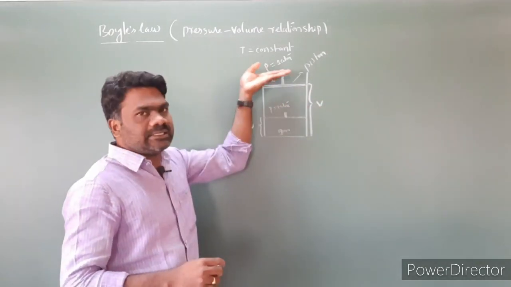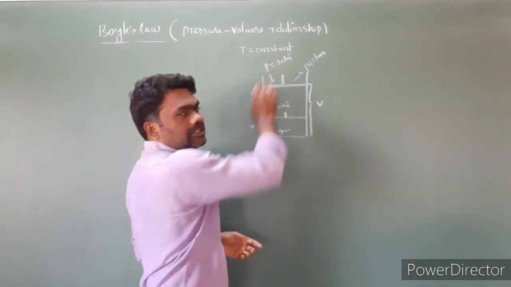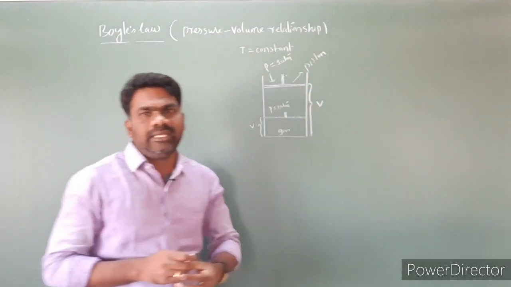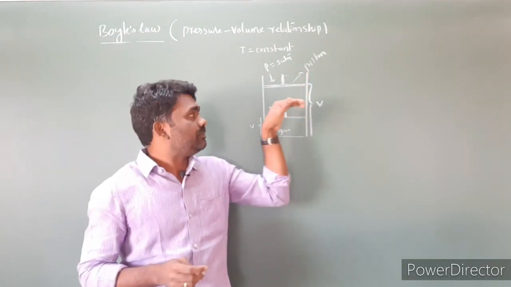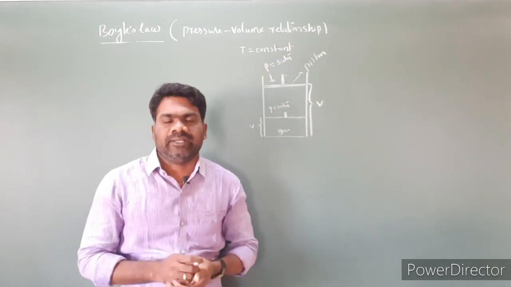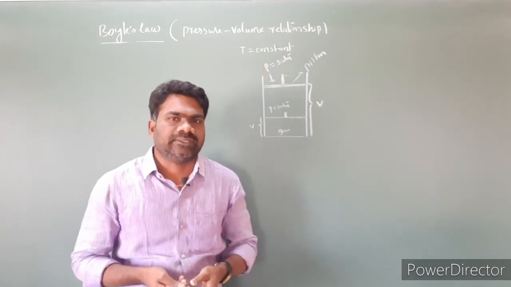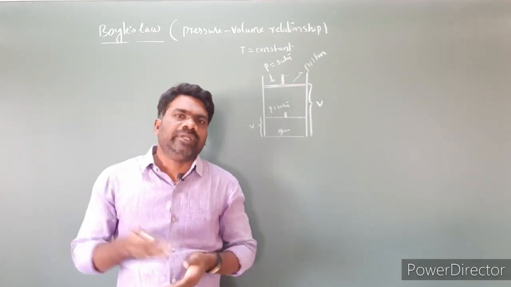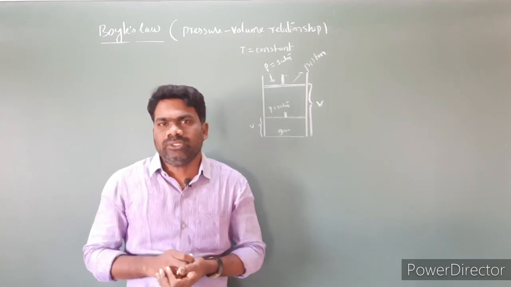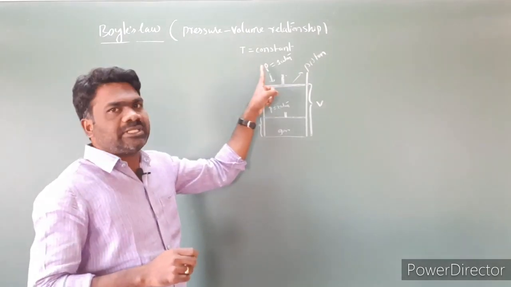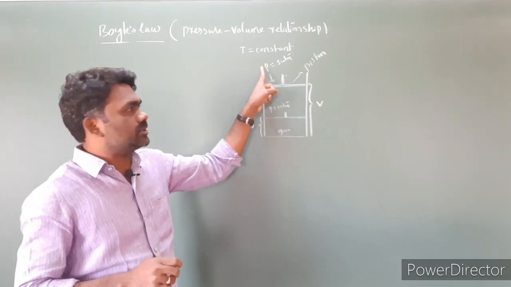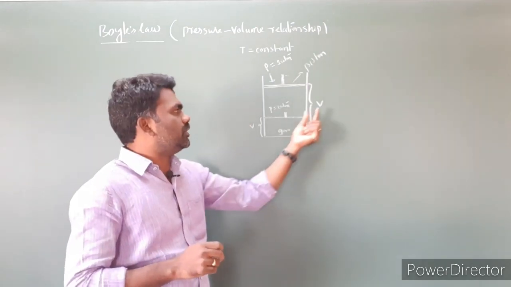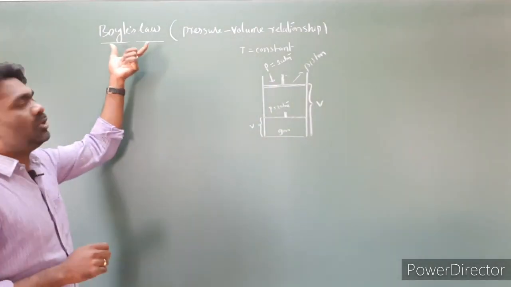Whenever the pressure decreases, suppose 2 atmospheres going back to 1 atmosphere, the piston will move up. As a result, the volume occupied by the gas increases, that means expansion happens. Whenever the pressure is released, the gas can expand, and the volume increases. So when pressure increases, volume decreases, and when pressure decreases, volume increases. Both are inversely proportional to each other. So at constant temperature, the pressure of a fixed amount of gas, that means a fixed number of moles, is inversely proportional to its volume. This is called Boyle's law.